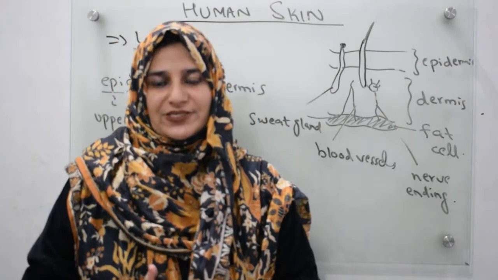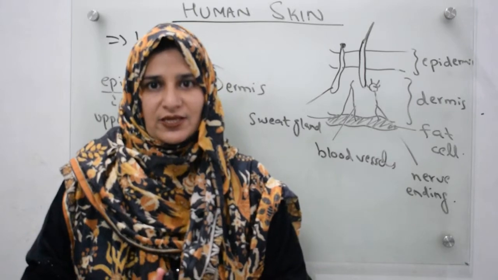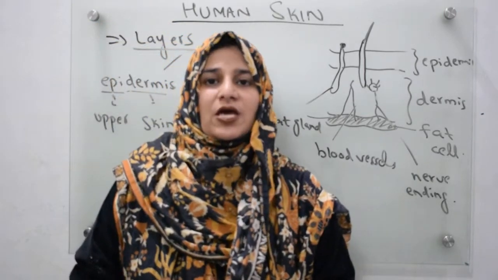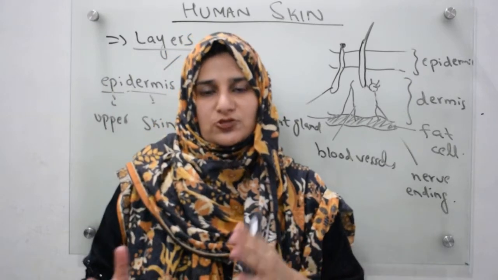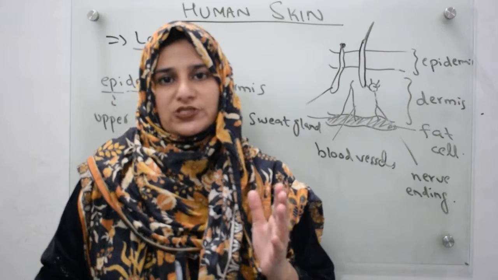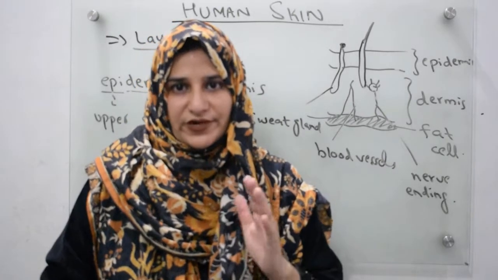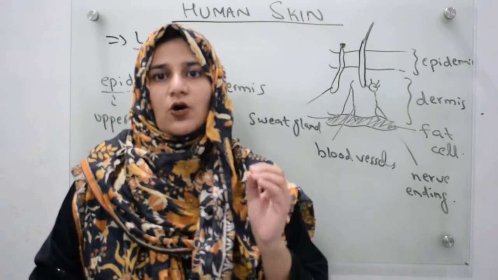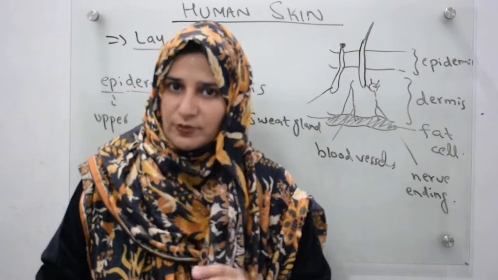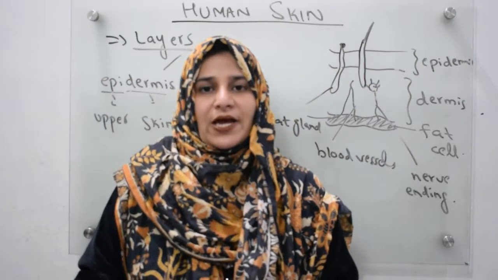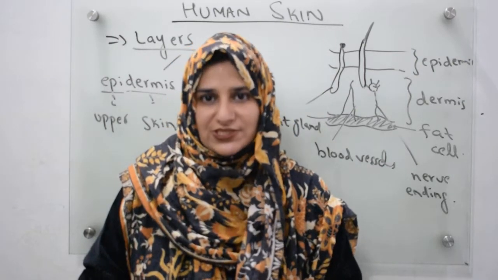Today we are going to discuss the topic of human skin in my video. Why are we discussing the topic of human skin? Because we are discussing the topic of homeostasis. And what is homeostasis? Homeostasis means maintenance of internal body conditions. Skin is also an organ of homeostasis in our body. So in this video we will discuss the layers, structure and function of human skin.